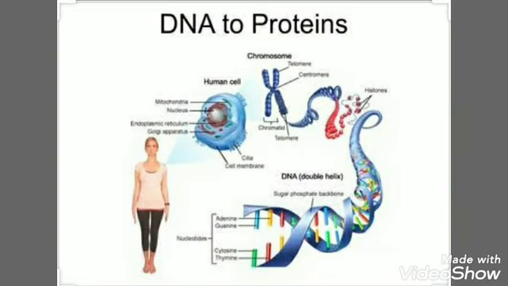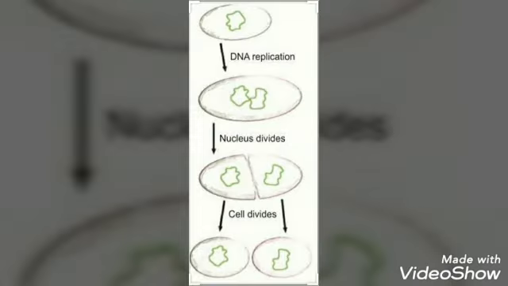Now, in order to successfully be able to reproduce, a cell needs to be able to make a copy of its DNA. This is the most important thing in reproduction. Let us see how it works.